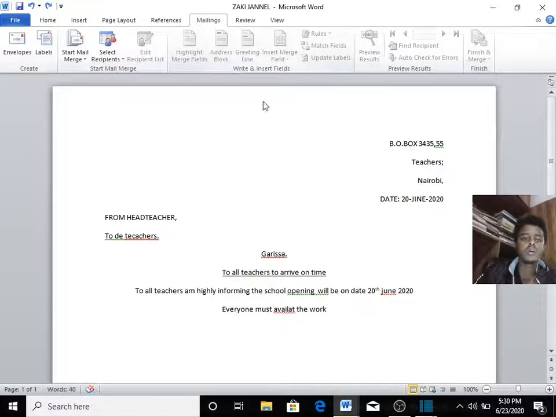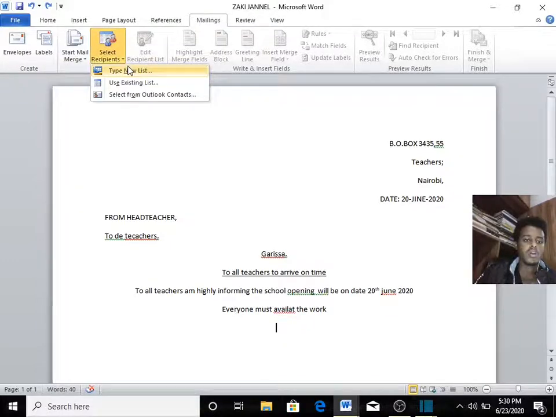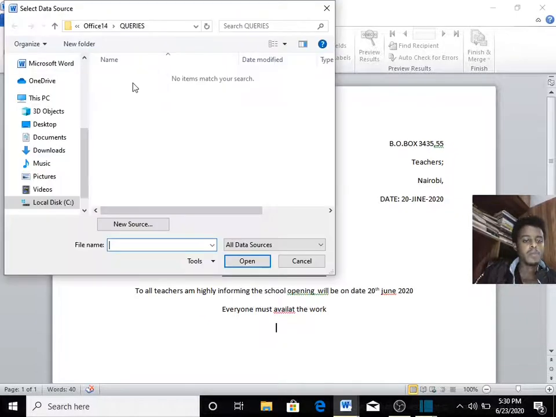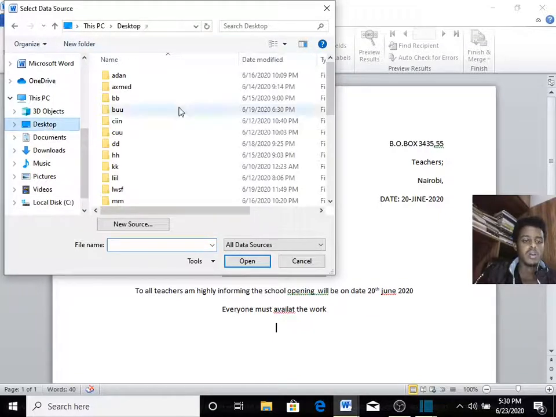So I can now start. I go to Insert Recipient, Select Recipient. I can say now use existing list, because I have already prepared it and saved it on the desktop. I click, I saved teachers.